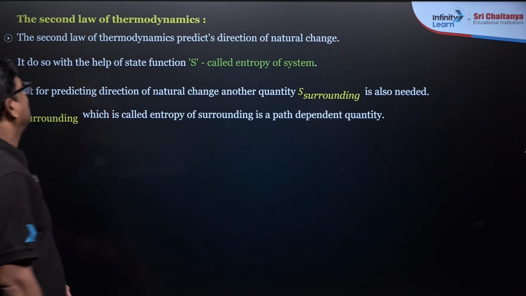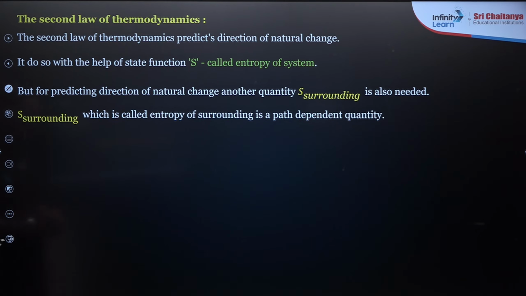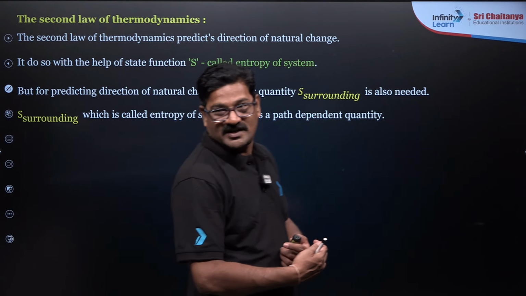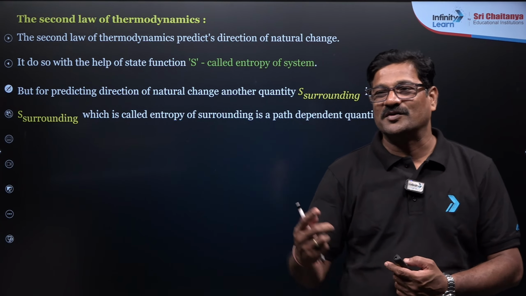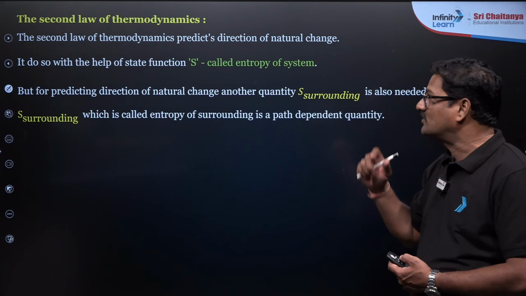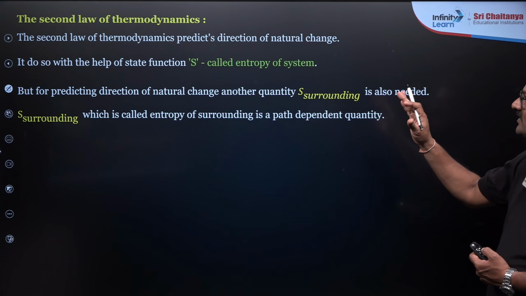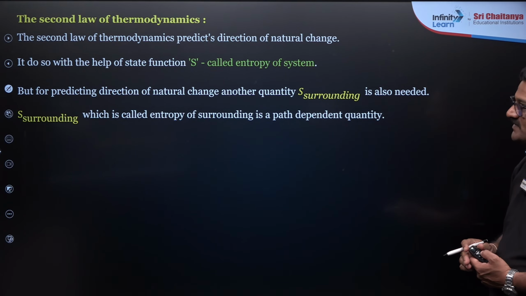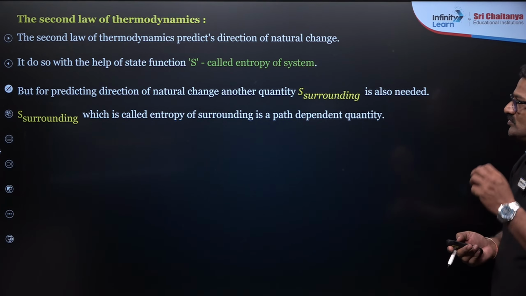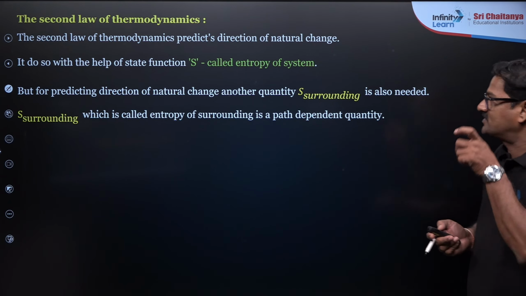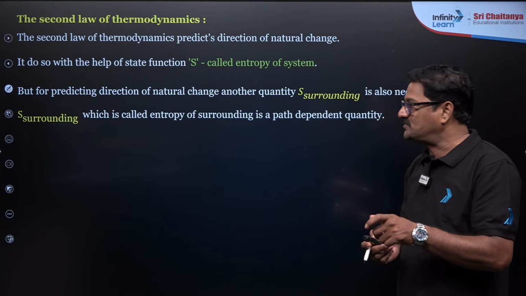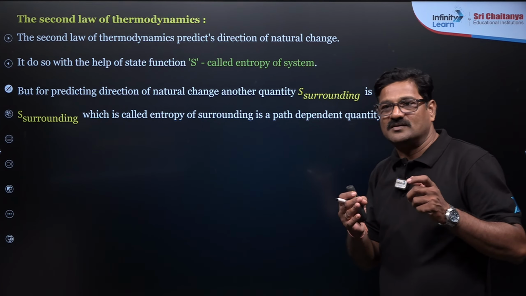Anyways, let us talk about the second law of thermodynamics. This law predicts the direction of the nature of the change. It does so with the help of the state function S called entropy of the system.